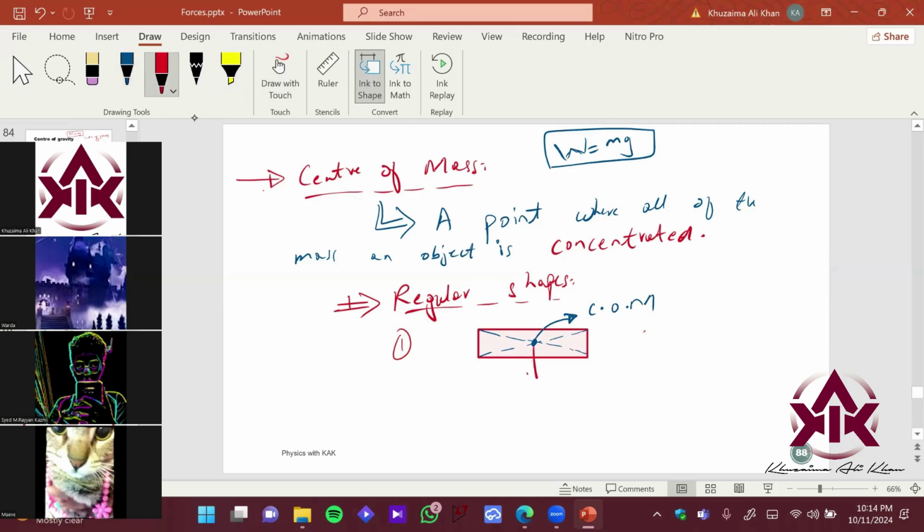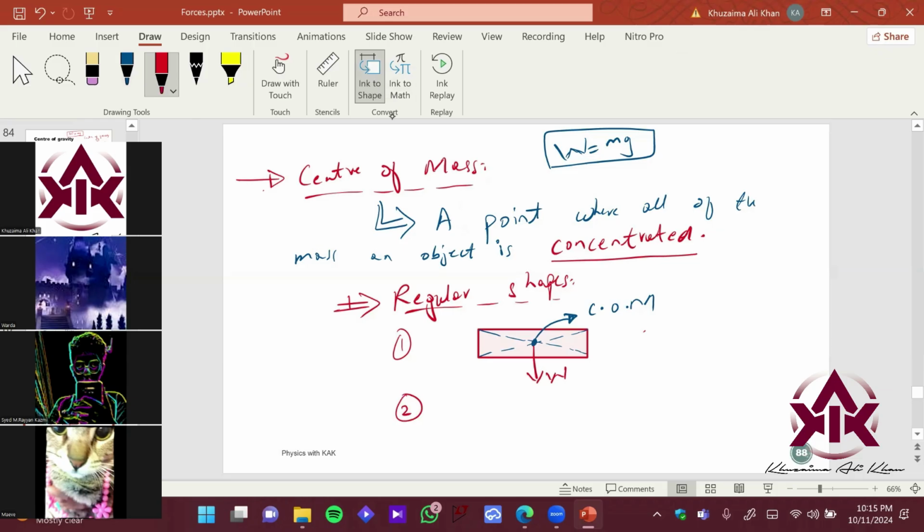So you can see that here the weight is also acting, and here all the mass is also concentrated. So for simplicity, physicists assume a single point of a body where the entire mass is concentrated, just to make calculations simpler. Otherwise, you would have a weight vector over here also, some weight over here also, some weight over here also. This would mess up your calculations and make them pretty complex. So for simplicity, we only take center of mass and center of gravity points to assume that the entire weight of an object of a regular shape is acting at the same point. So for regular shapes, center of mass and weight act at the same point. Does that make sense?